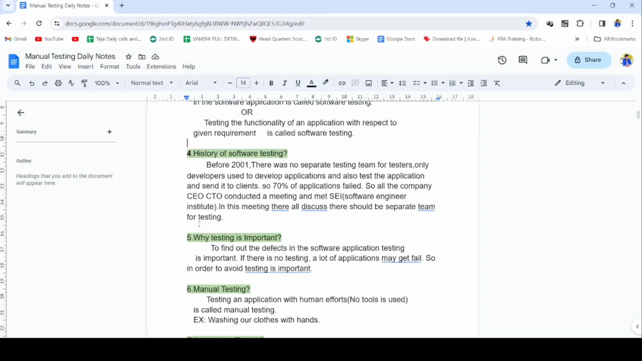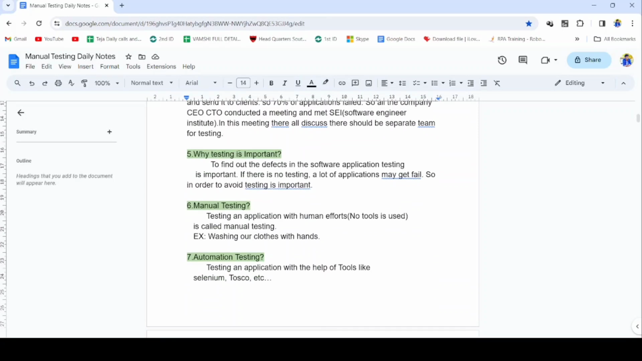So here 70% of the applications were failing. At that time, all the companies' CEOs and CTOs conducted a meeting and met with SEI. SEI means Software Engineering Institute. In that meeting, they all discussed that there should be a separate team for testing also, in order to avoid 70% of software applications failing. So after this meeting, the testing team was arranged. So this is the history of software testing.